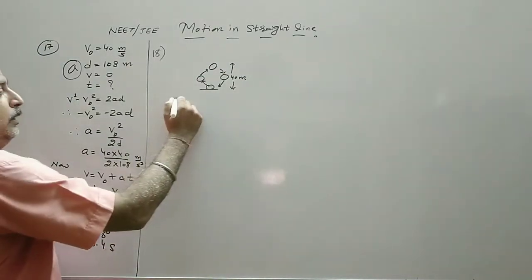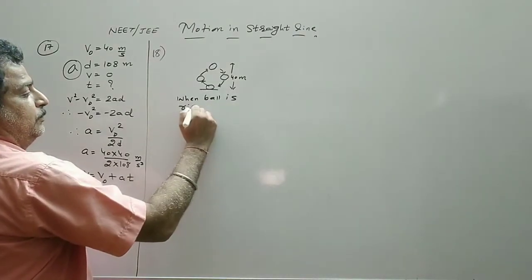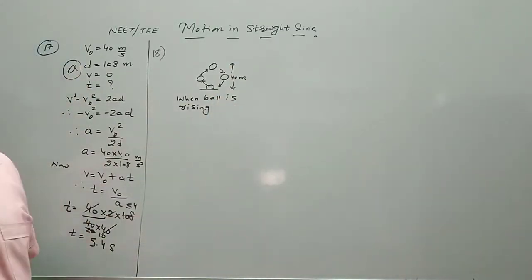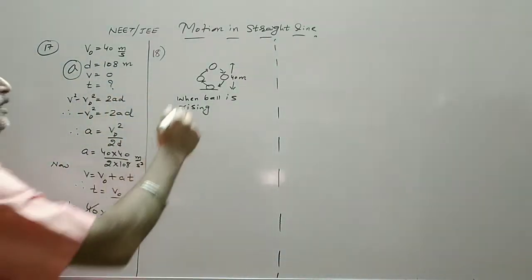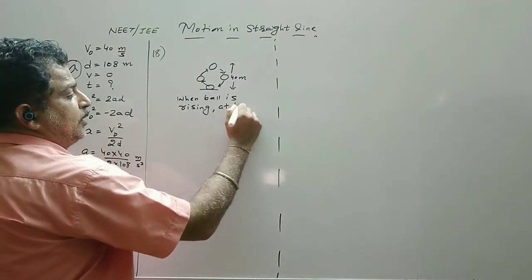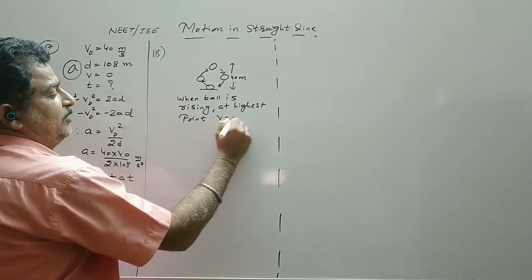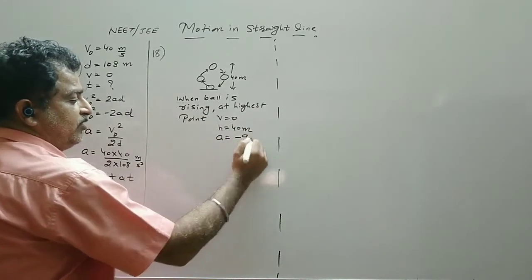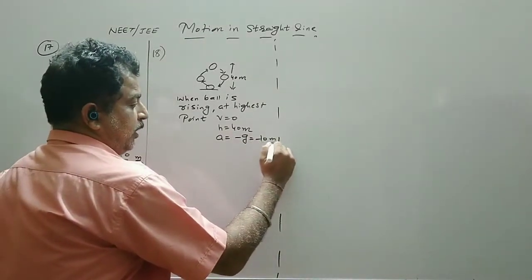When the ball is rising, we take g against gravity, and the velocity at the highest point should be 0. So at the highest point of any one ball, v is 0, h is 40 meter, and a can be written as minus g, that is acceleration due to gravity, minus 10 meter per second squared.